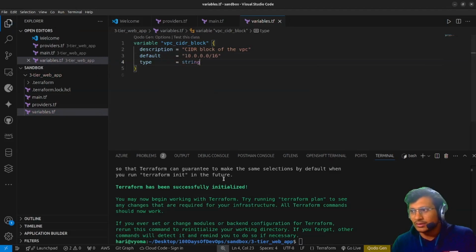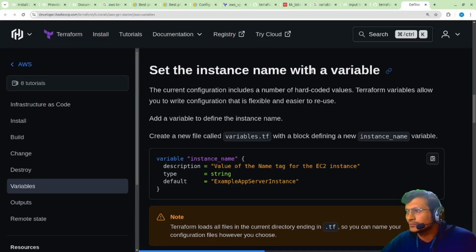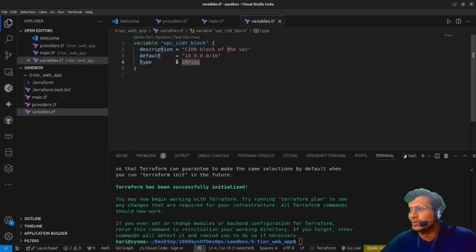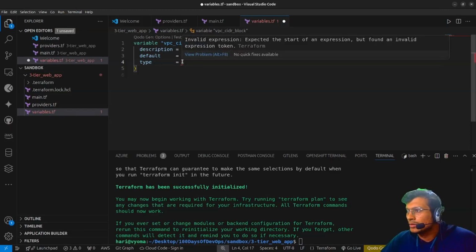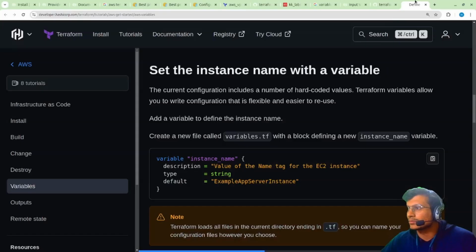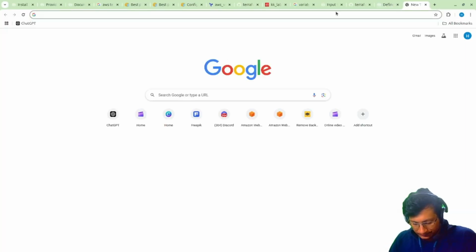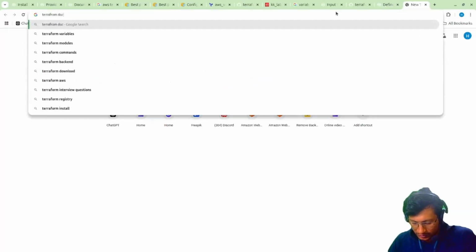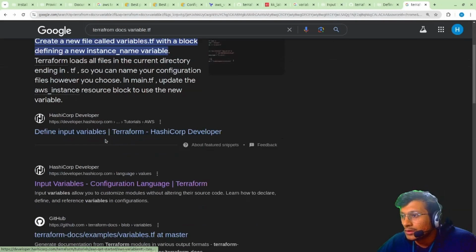So what are the different types for this? We have string, boolean, number, I think. Just a moment, it shows invalid expression. Wait a minute, let me check the docs: define input variables.